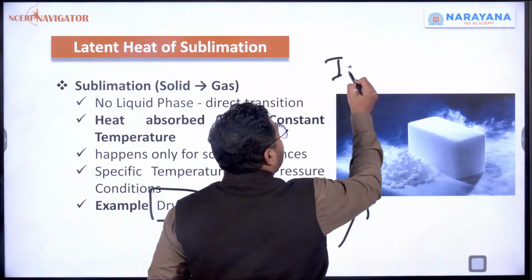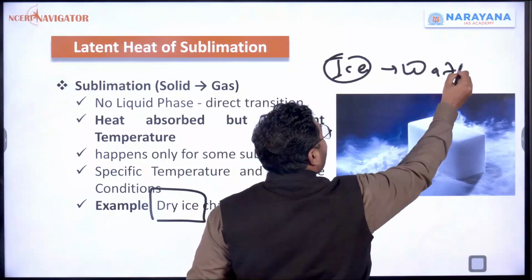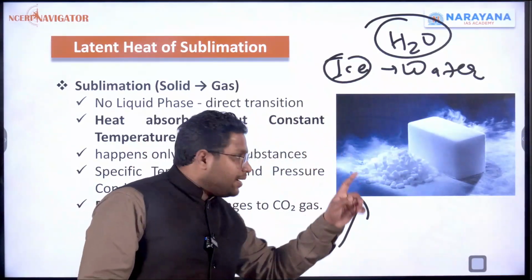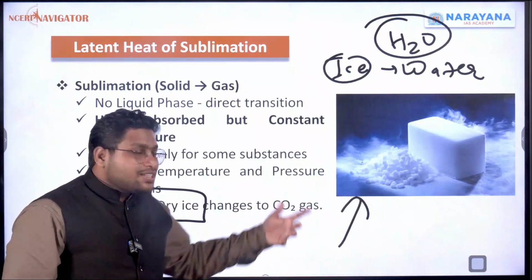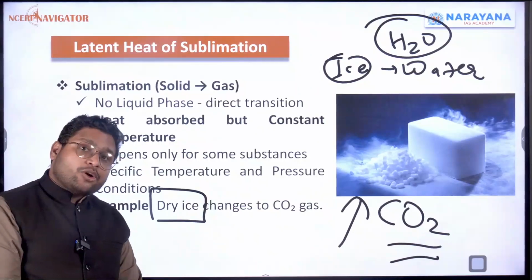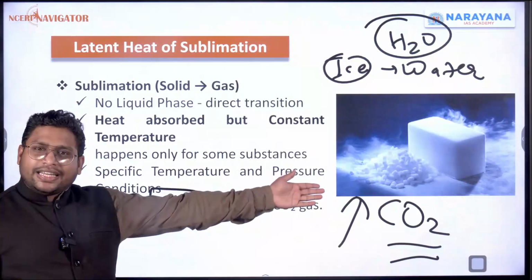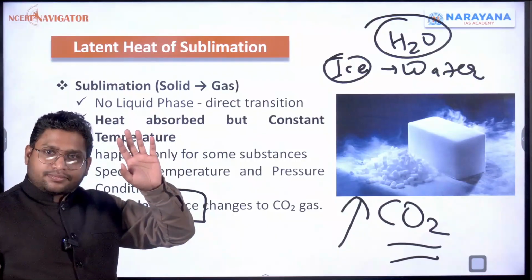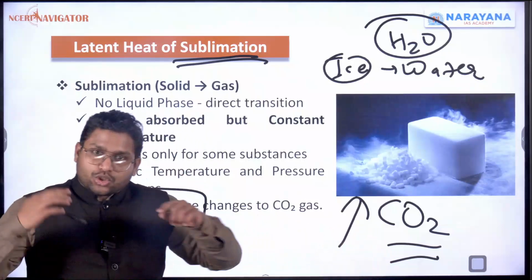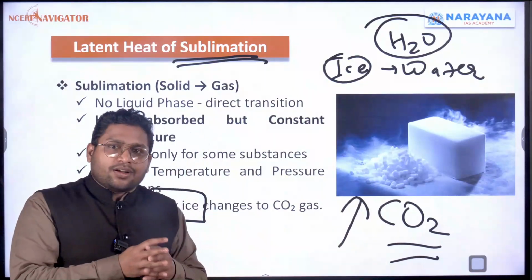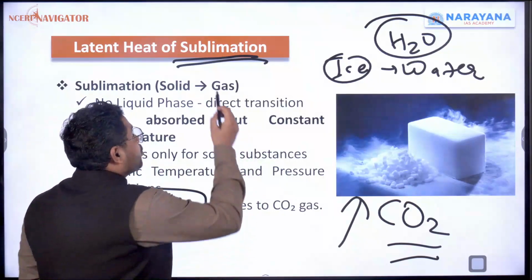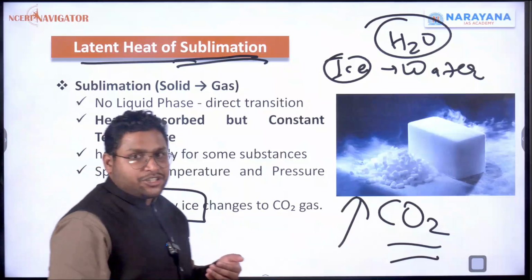The ice we have is nothing but water in solid form. We call it H2O, right? It is made up of hydrogen and oxygen. But this dry ice is a different one. It is made up of carbon dioxide. So as soon as you give it heat, it won't become liquid, it directly becomes gas. And this process is called sublimation. And here, to change the state from solid to gas, whatever heat energy is being absorbed is called latent heat of sublimation.